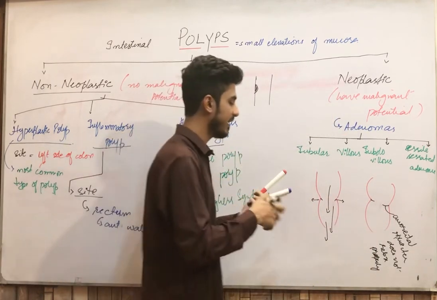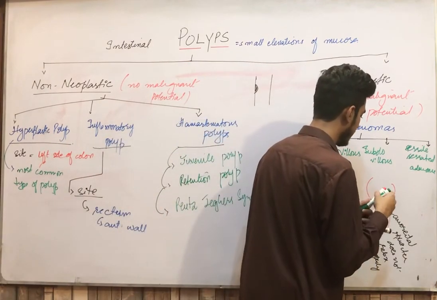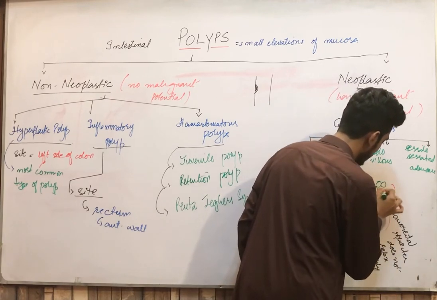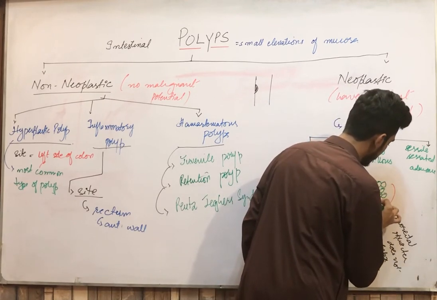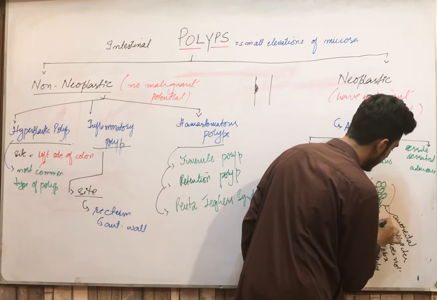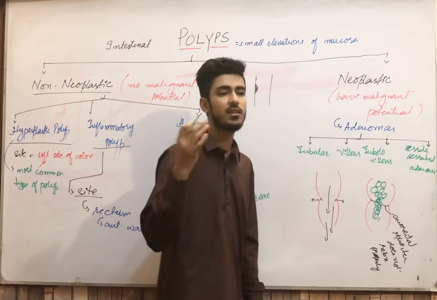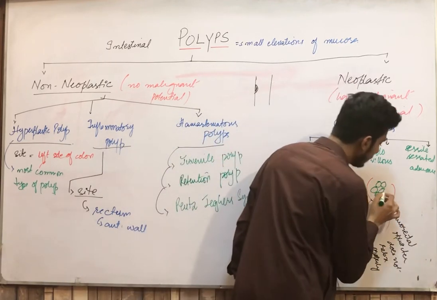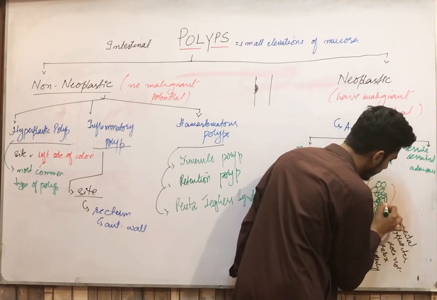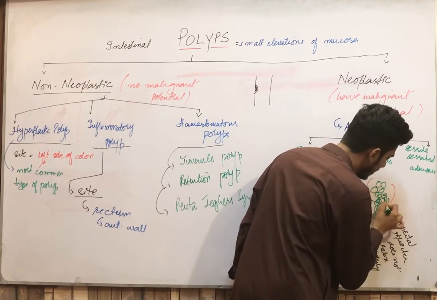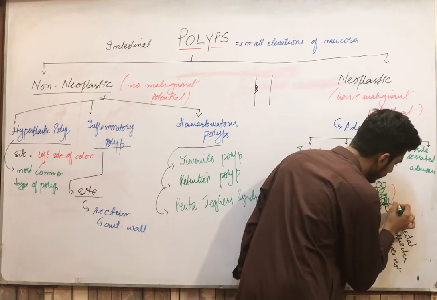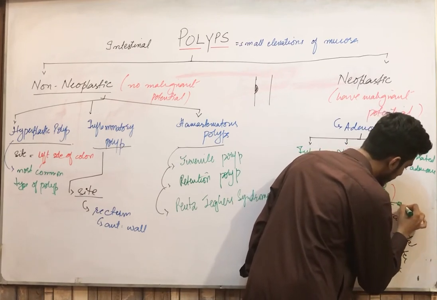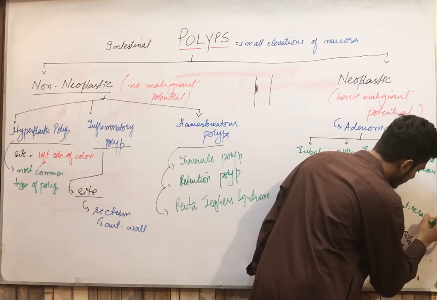So this is your feces that is coming. Some of the feces will pass from here because part of the sphincter is relaxed, while some of the feces will strike here, and it will also strike this wall. This is the anterior rectal wall.